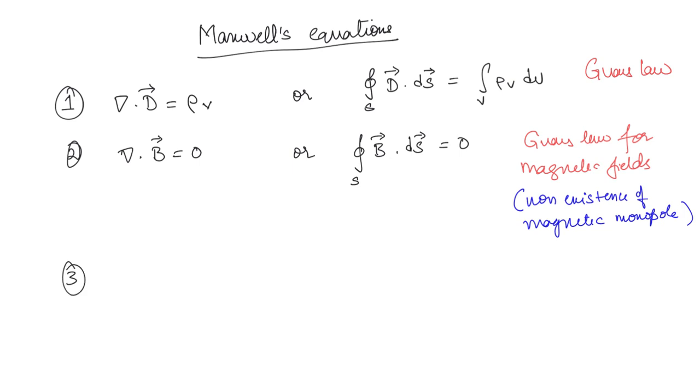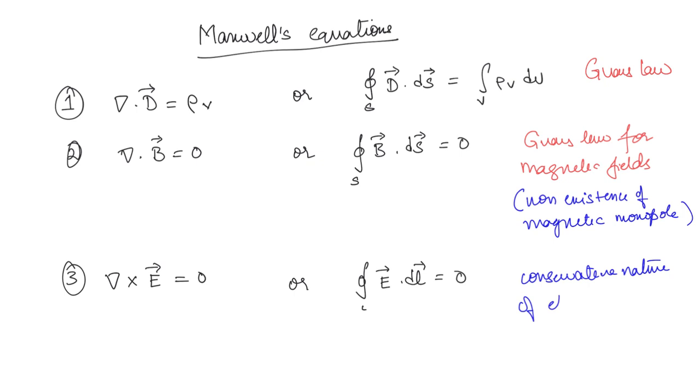Now the third Maxwell's equation is del cross E bar is equal to 0, or the closed line integral of the electric field is 0. So this is because of the conservative nature of the electric field. That means what? The work done around a closed loop is going to be 0. That is the conservative nature.